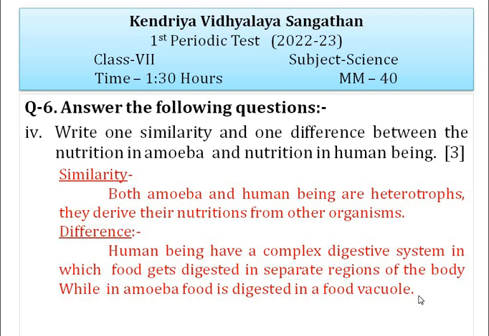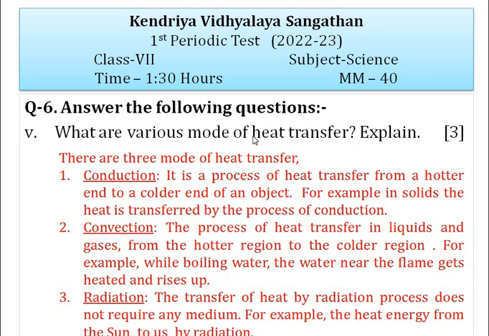The next question is, what are the various modes of heat transfer? Explain. There are three modes of heat transfer. The first one is conduction, second one is convection, and third one is radiation. Let's see in detail. Conduction is a process of heat transfer from a hotter end to a colder end of an object. For example, in solids, heat is transferred by the process of conduction.